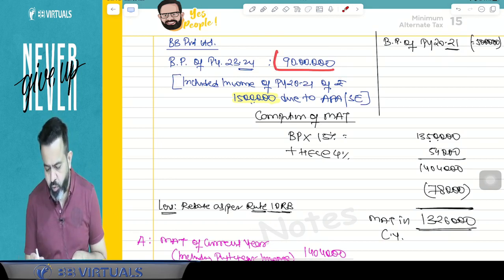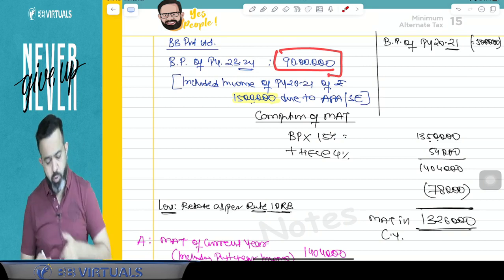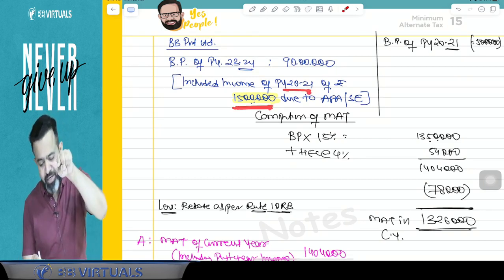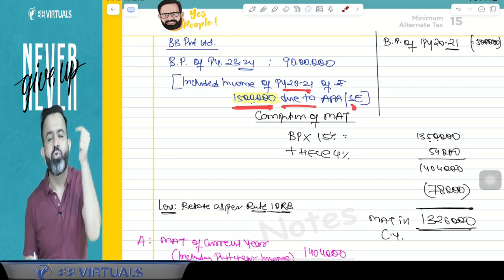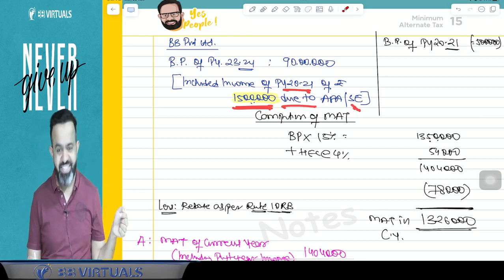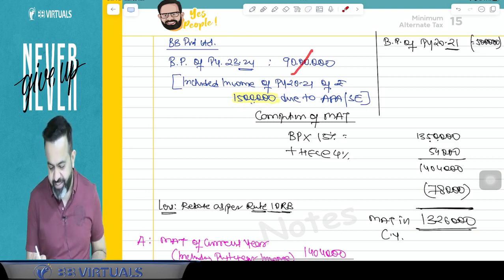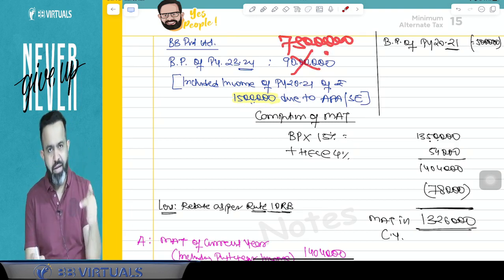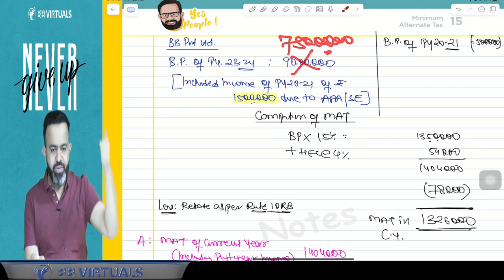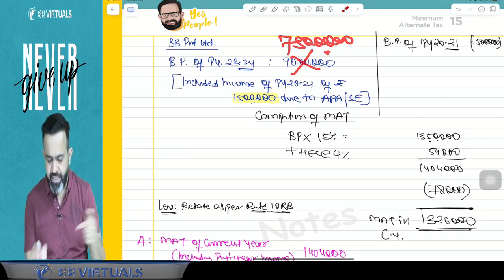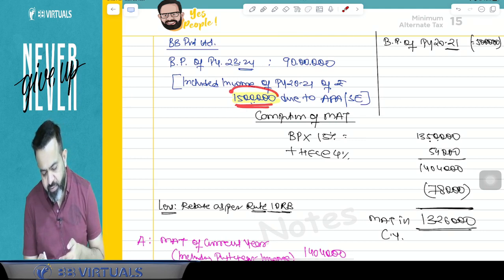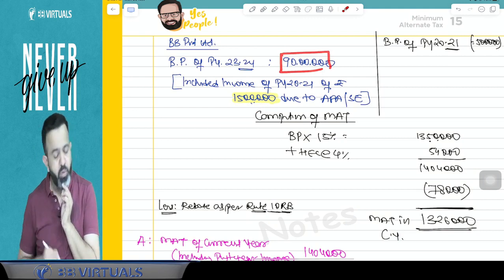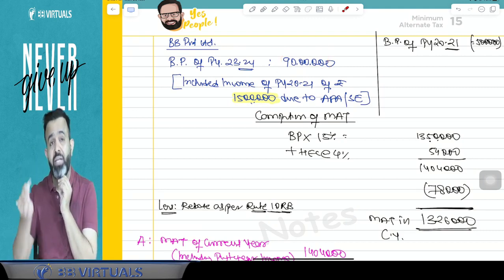Our current year book profit is 90 lakh, and guys, in the current year book profit, there is a 15 lakh income of the previous year 2021 that is included in the current year due to the APA or secondary adjustment. So in simple words, earlier your current year book profit was 75 lakh only. Now the past year income of 15 lakh, due to the APA or secondary adjustment, is included in the current year in the Companies Act. So can I say that in the current year our book profit is increased to 90 lakh?